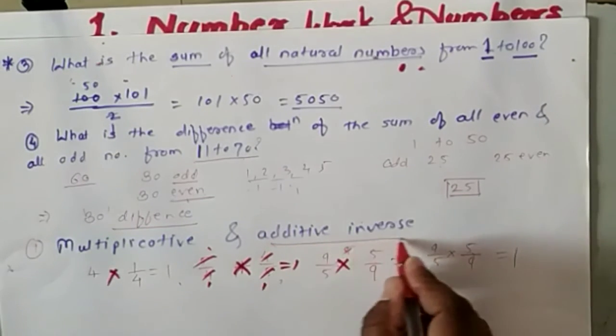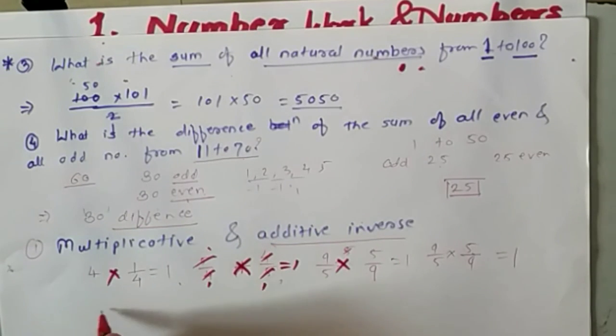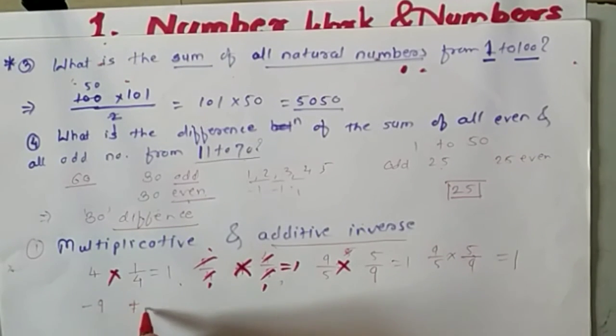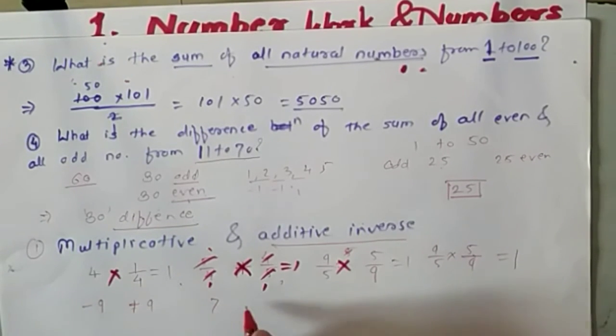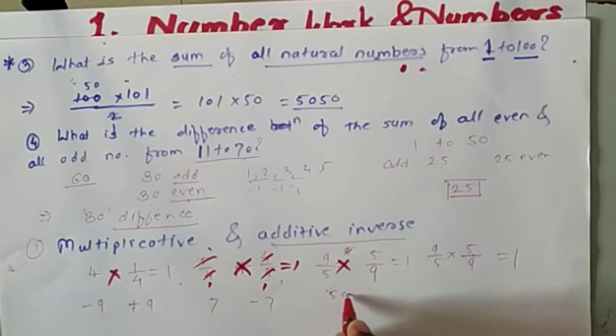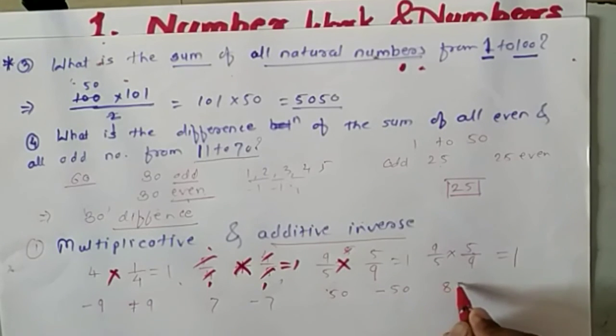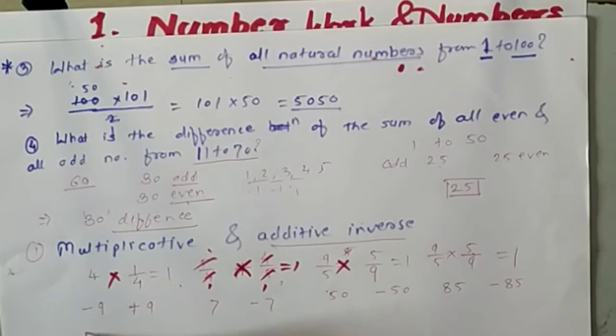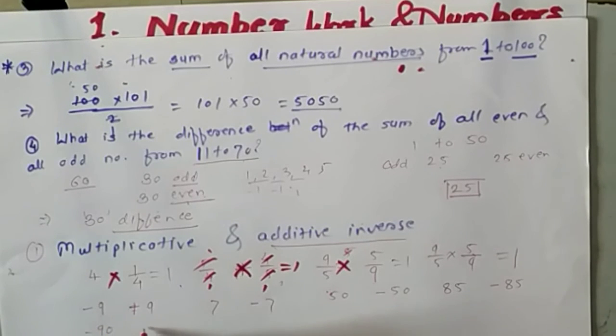And the next point is the additive inverse. So what is the additive inverse? Suppose I write minus 9 here. Its additive inverse is plus 9. 7, its additive inverse is minus 7. 50, its additive inverse is minus 50. 85, its additive inverse is minus 85. In the same way, minus 19 has the additive inverse plus 19, and minus 90 has the additive inverse plus 90.